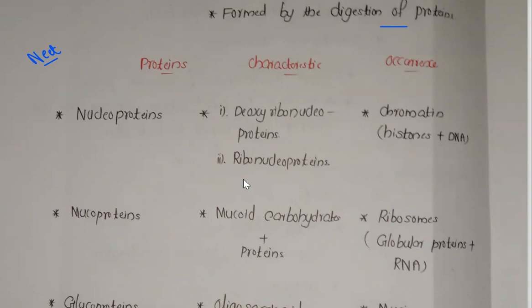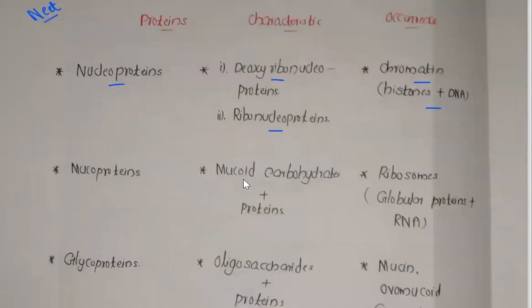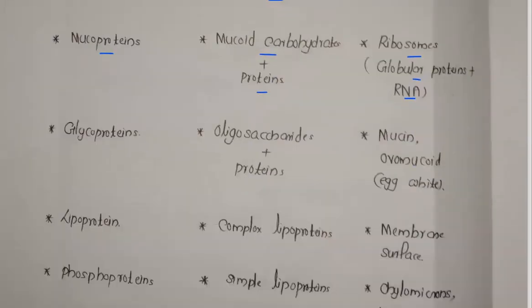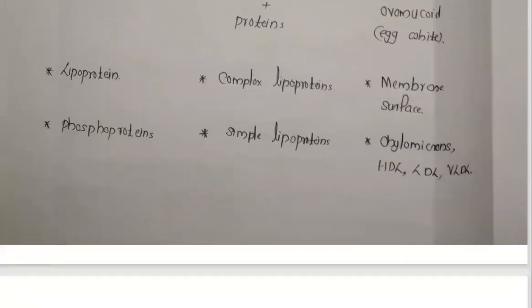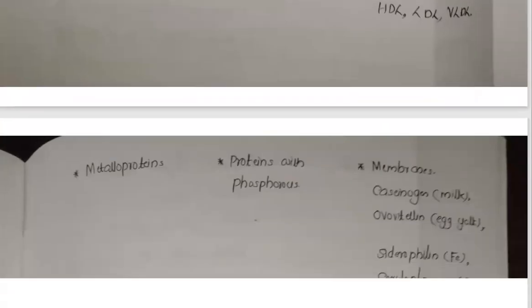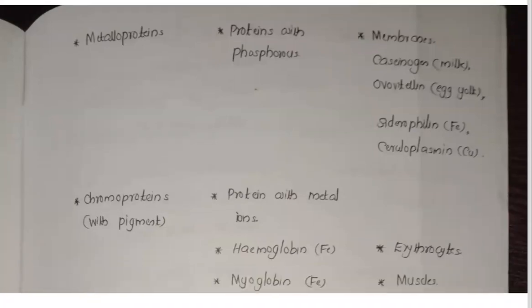Okay. So protein, that is nuclear protein, deoxyribonucleoproteins or ribonucleoproteins, chromatin, histones plus DNA. Chromatin means reticular network-like structures of this DNA. Mucoproteins are there, that is mucocarbohydrates and proteins, ribosome containing globular proteins and RNA. And glycoproteins, so this content you can learn for your NEET exam. Right now I'm just discussing this. Just read it, okay? Only the names are mentioned there, so you have to learn that one.